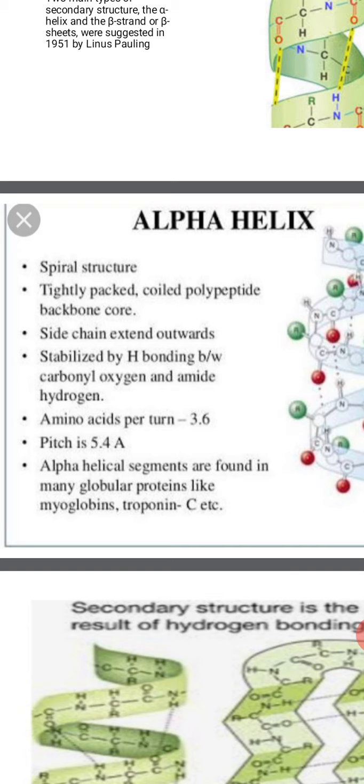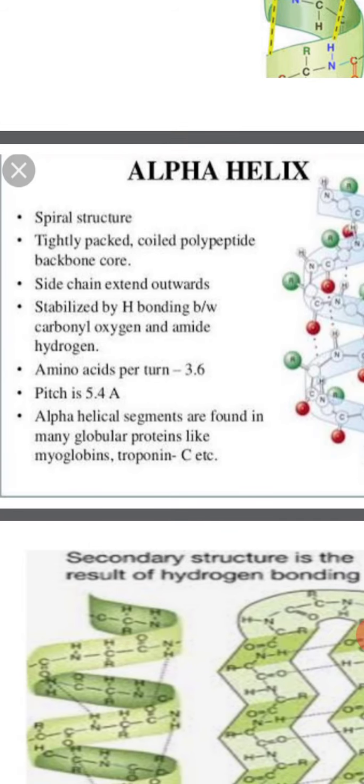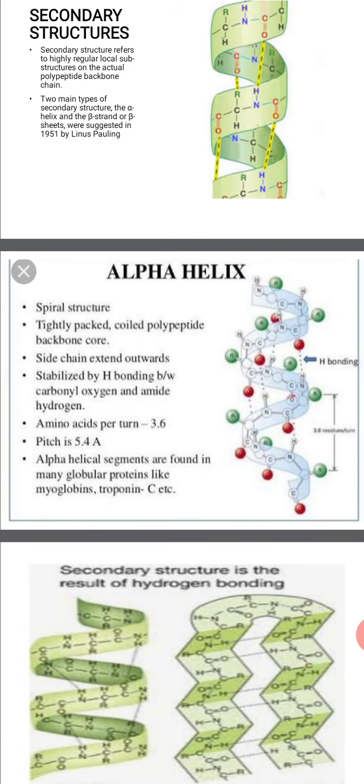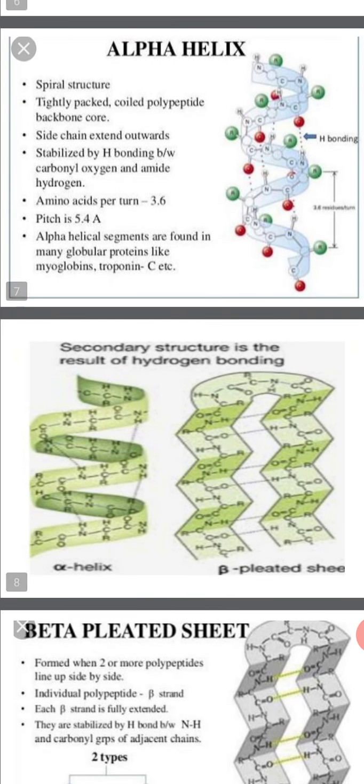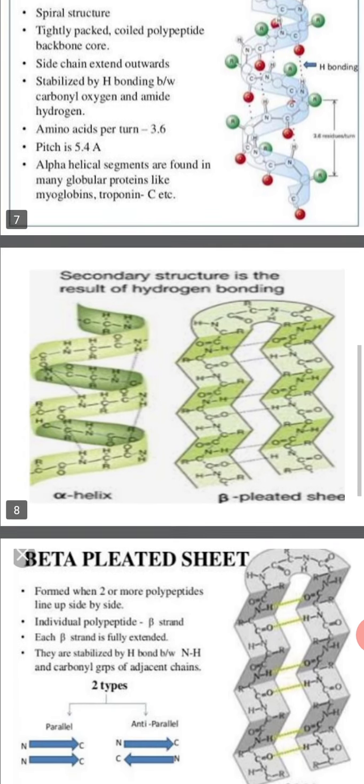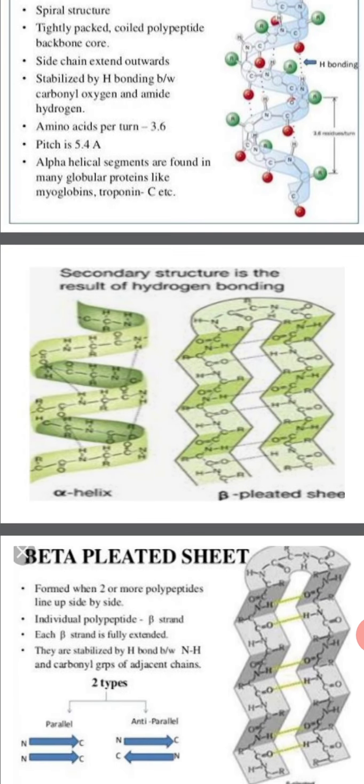Alpha helical segments are found in many globular proteins like myoglobin, troponin C, etc. And then the secondary structure: there is another kind of secondary structure. We already said that it is the beta pleated sheet structure. The difference between alpha helix and beta pleated structure is shown here. And the secondary structure is really the result of the hydrogen bonding that happens in there.